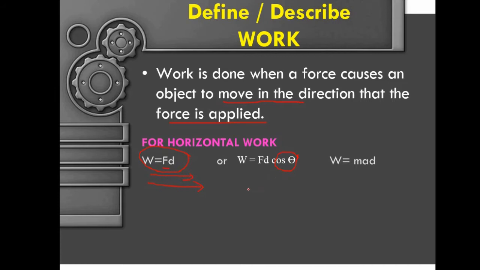For example, if this is the force and this is the direction of the displacement, then you have a certain angle here. Later on you will delve into this more.